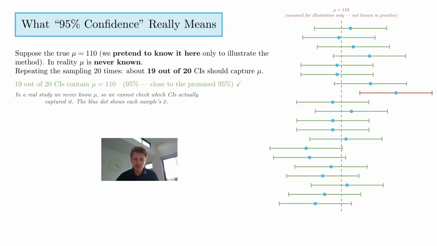All right, so we're just going to presume that we somehow, magically knew the population mean, and it turns out to be 110. We pretend to know it to illustrate this concept. In reality, we never know it. But repeating the sampling 20 times, what we're saying is 19 out of 20 times, which is approximately 95% of the time, the confidence interval should capture the population mean.